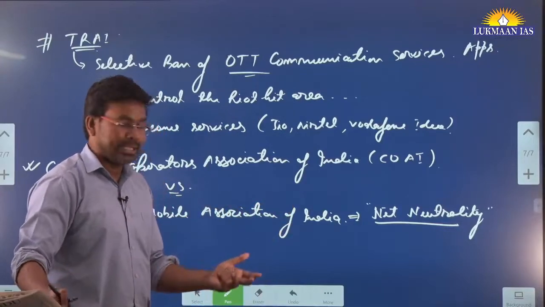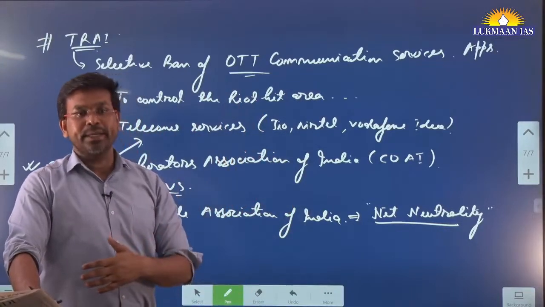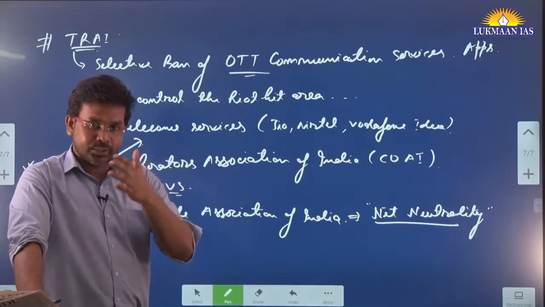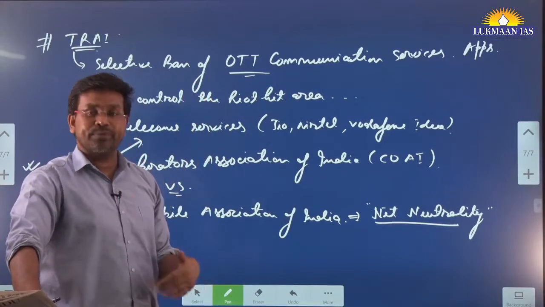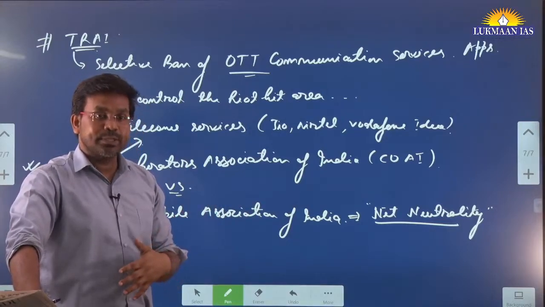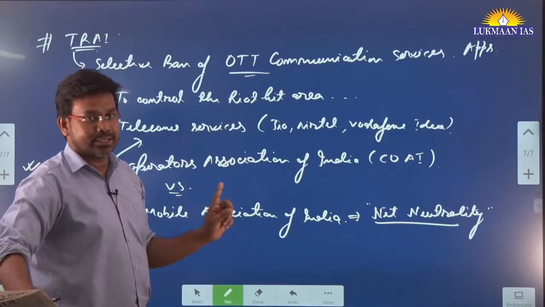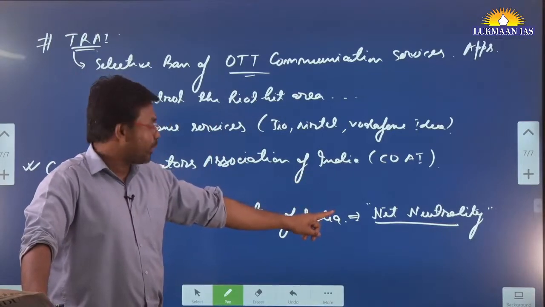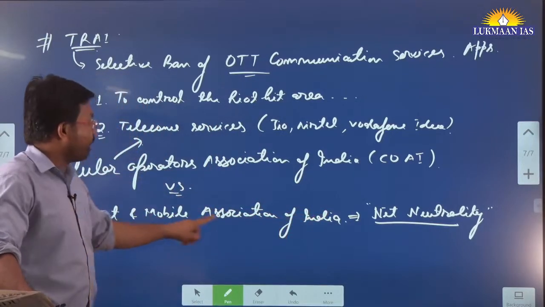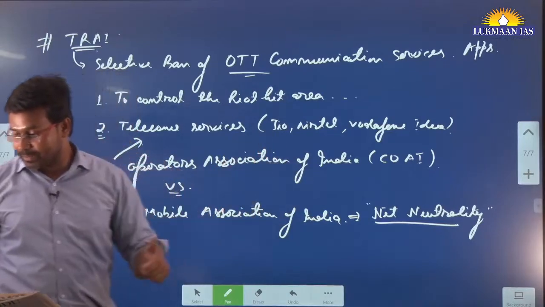Net neutrality means the internet should be neutral. The internet should be freely accessible, and all the apps that are available should be freely accessible to consumers without any kind of bias by the telecom service providers. This is the concept of net neutrality, and the Internet and Mobile Association of India talks about this.